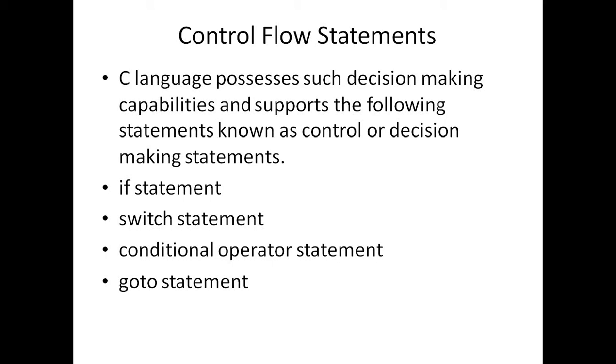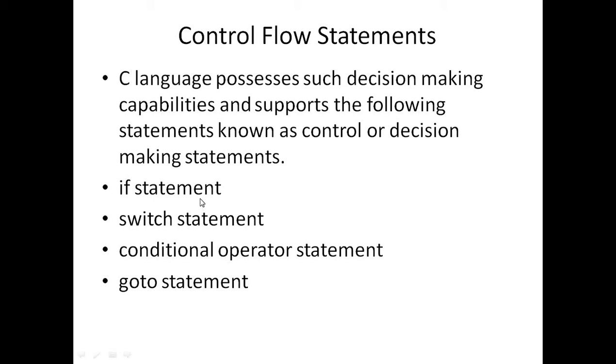Basically, control flow statements are divided into two groups. One is decision making statements and the other is looping statements. First we will see decision making statements, where the execution path of flow is based on certain conditions. Before going to the loops, first we will see the concept of decision making statements.